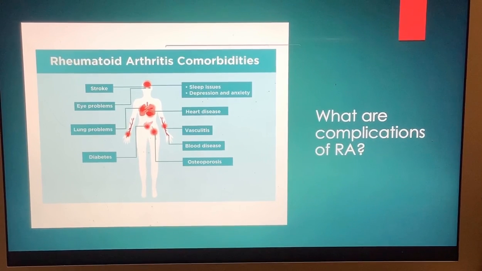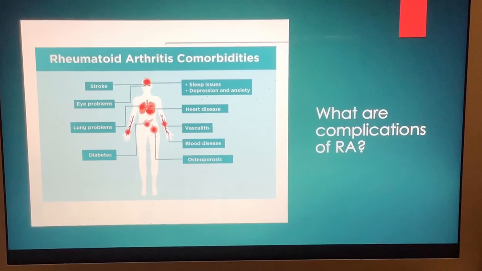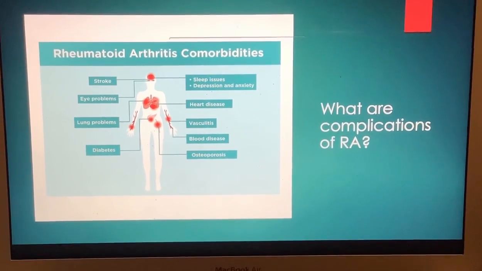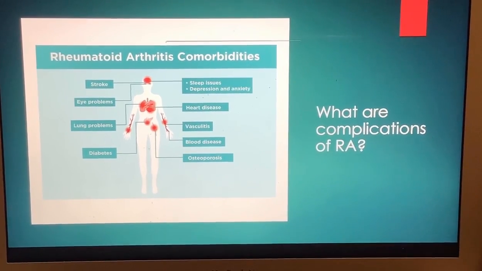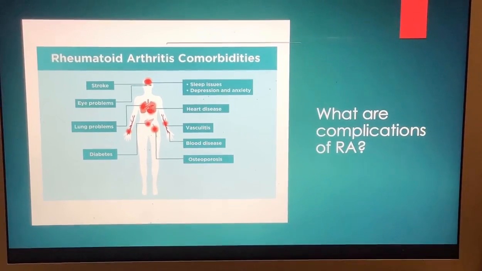Rheumatoid arthritis comorbidities or some complications: stroke, eye problems, lung problems, diabetes, sleep issues, depression and anxiety, heart disease, vasculitis, blood disease, and osteoporosis.